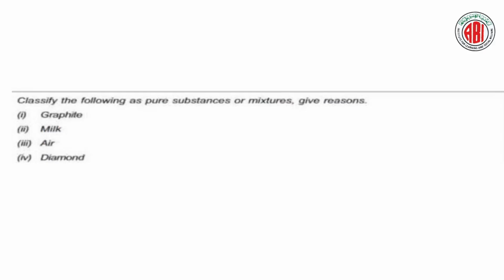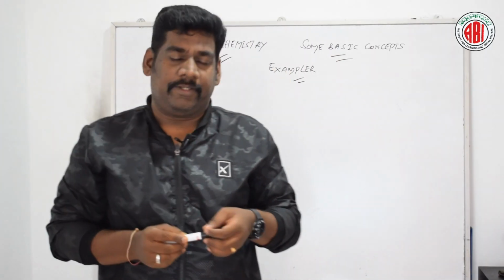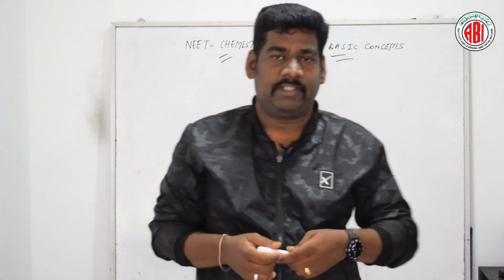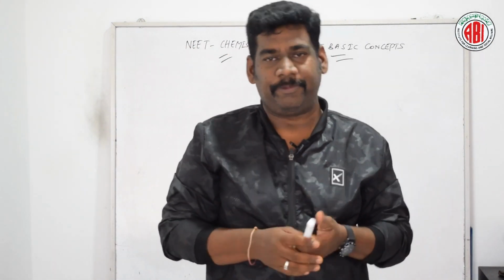Look at this question, guys. Classify the following as pure substances or mixtures, and we are going to give reasons. Here are a few examples given: graphite, milk, air and diamond. What do you mean by pure substance? First of all, we should know the meaning of pure substance.